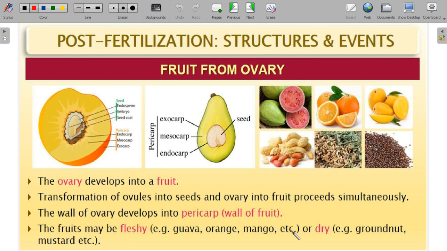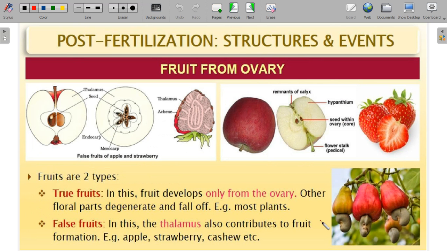So the fruit may be fleshy or dry. Examples are groundnut or mustard. But I want to say that there are two types of fruit, children: true fruit and false fruit. A true fruit is a fruit which is formed only from the ovary. That is, the fruit developed only from the ovary. Other floral parts degenerate. That means it is a true fruit. But you can see here, the seed is here, and this is the ovary part. You can see one line here. This is the ovarian part. So what is this edible part in apple? The thalamus part.